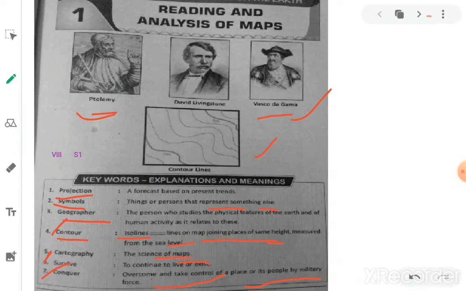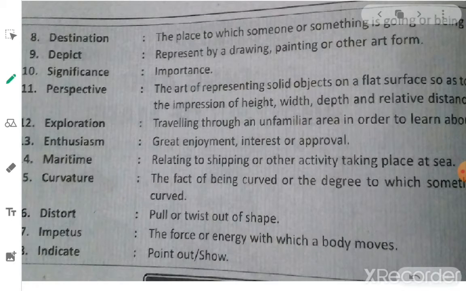Next one is destination. Eighth one, destination. The place to which someone or something is going. So the person or place. Suppose you are going from Samalkot to Vizag. So our destination is Vizag. When we reach Vizag, we think that we reached our destination. That is called destination.